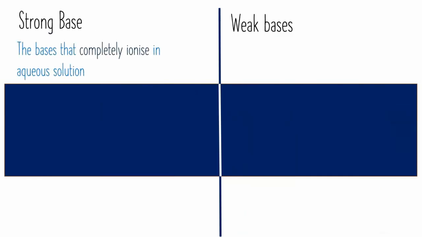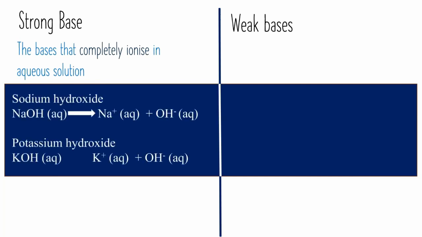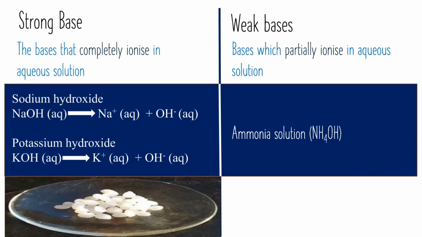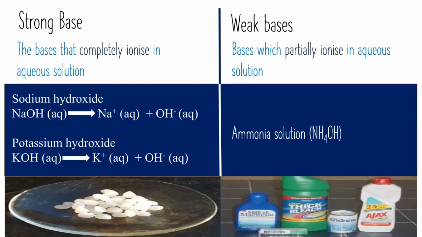The bases that completely ionize in aqueous solution are known as strong bases. Sodium hydroxide and potassium hydroxide are examples of strong bases. Many bases are solids, therefore aqueous solutions can be prepared by dissolving bases in water. Bases which partially ionize in aqueous solutions are known as weak bases. Ammonia solution or ammonium hydroxide is an example of a weak base.